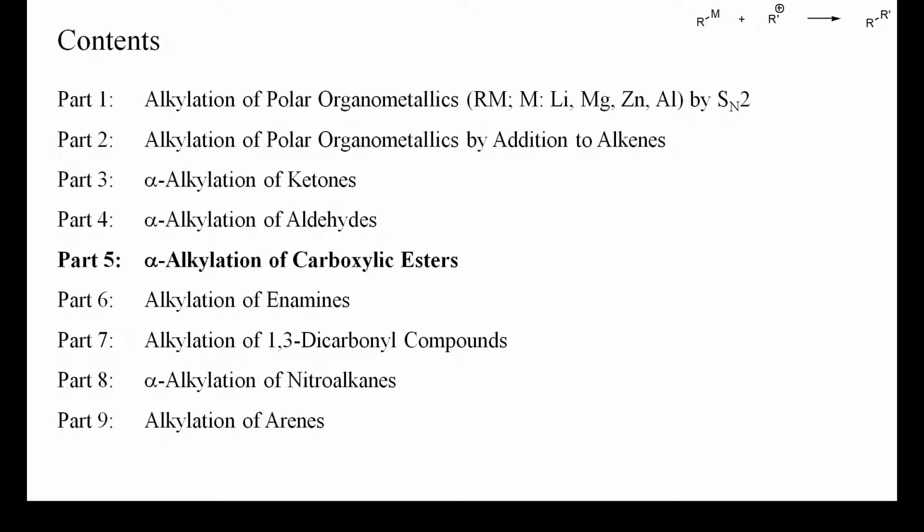In particular, the diastereoselective alkylation of acylated chiral auxiliaries has been thoroughly investigated. Later, I'll show you also an example of enantioselective alkylation by means of a chiral catalyst.